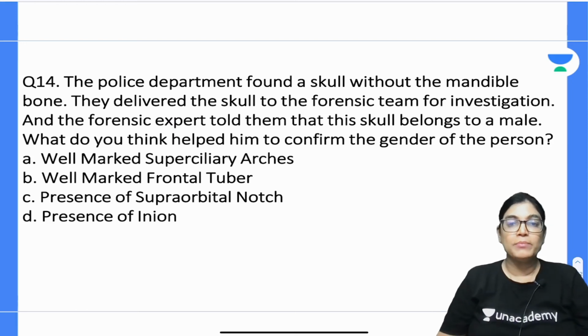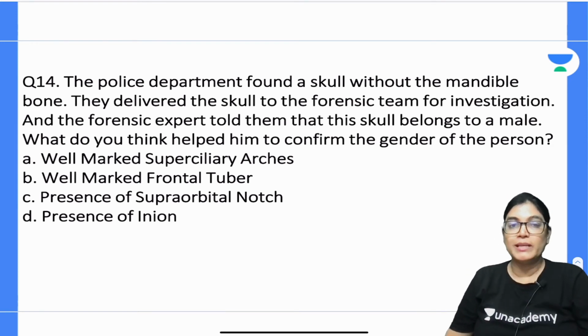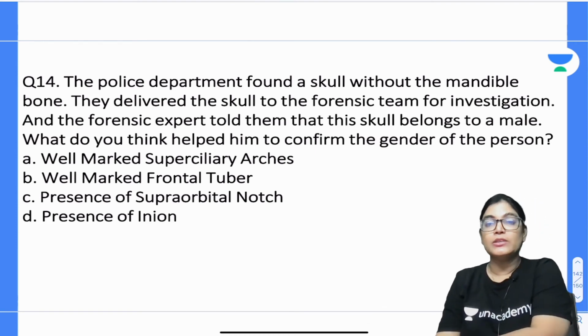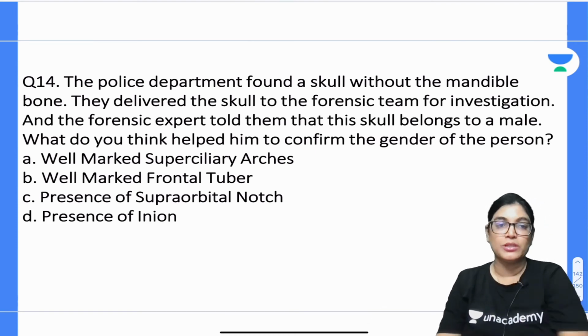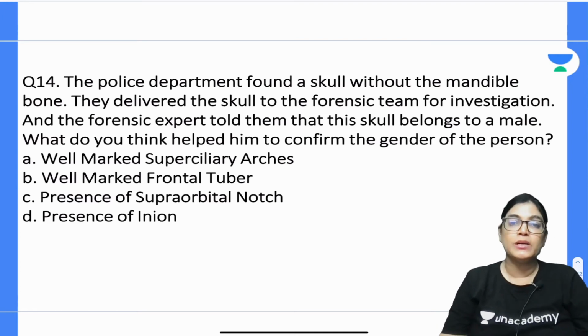The police department found a skull without the mandible bone. Actually, the mandible bone has many features that show male and female characteristics. So without the mandible, only the skull is there. They delivered the skull to the forensic team for investigation, and the forensic expert told that the skull belongs to a male. What do you think helped him to confirm the gender of the person?